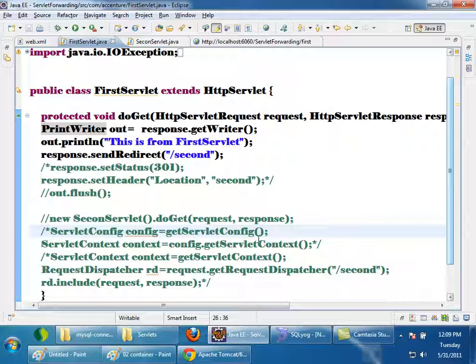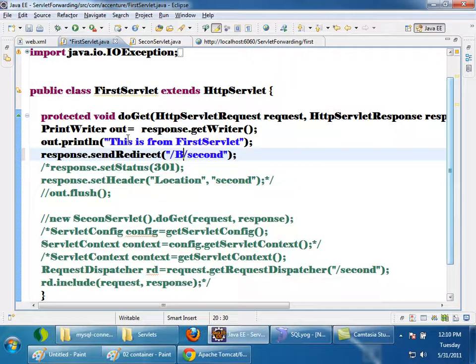So now see here, let's assume that I have two applications. This is application A, and the first servlet is in application A. I want to give a request to the second servlet present in application B. So what I can do is give slash B slash second. I am giving slash, so it is an absolute URL. The second application is slash B. So whenever I give a request to the first servlet present in application A, it will try to redirect to slash B slash second. If I give slash, everything after the port number will be removed and this will be added.